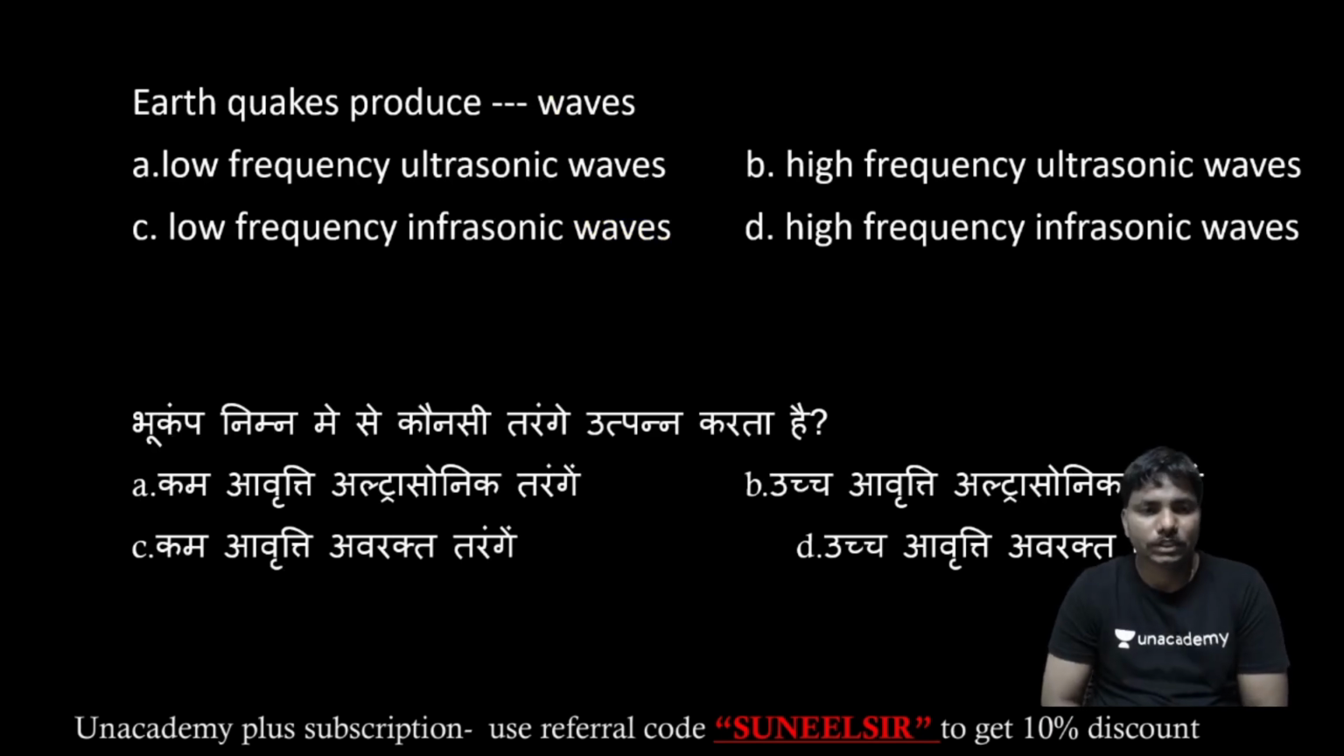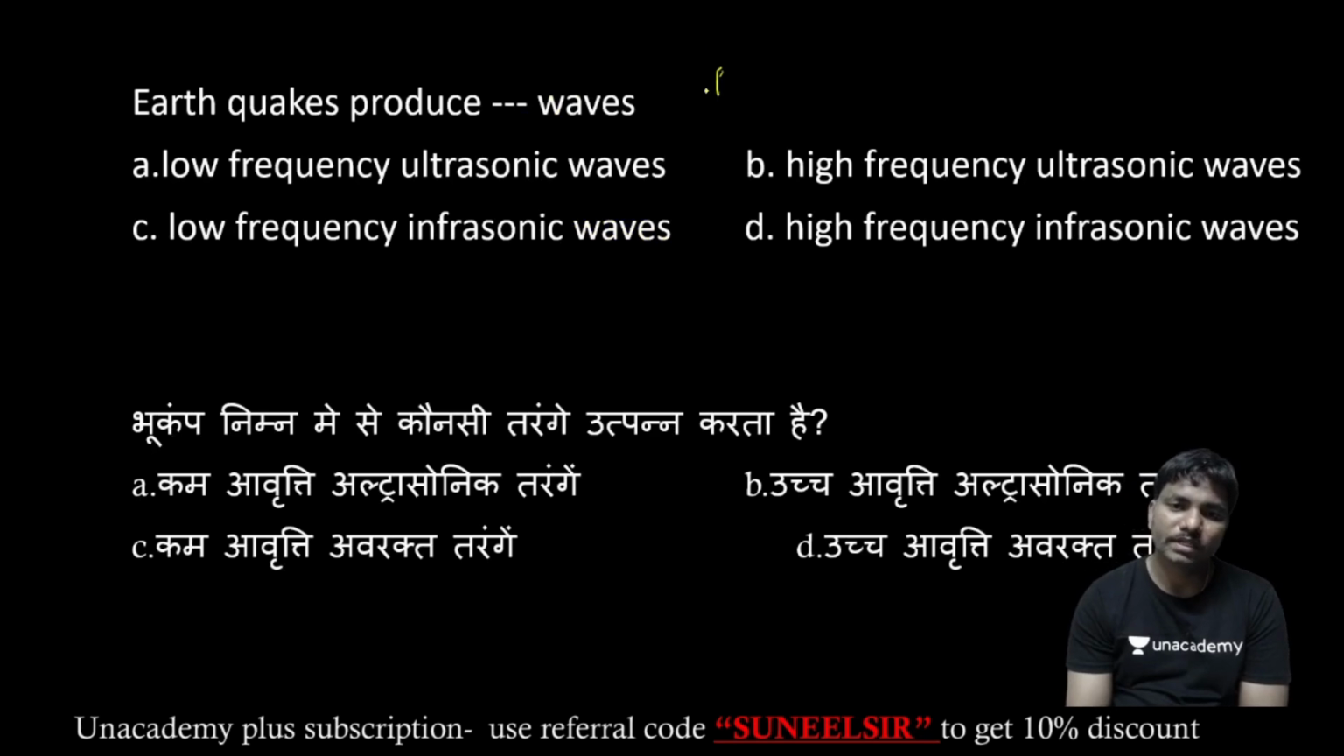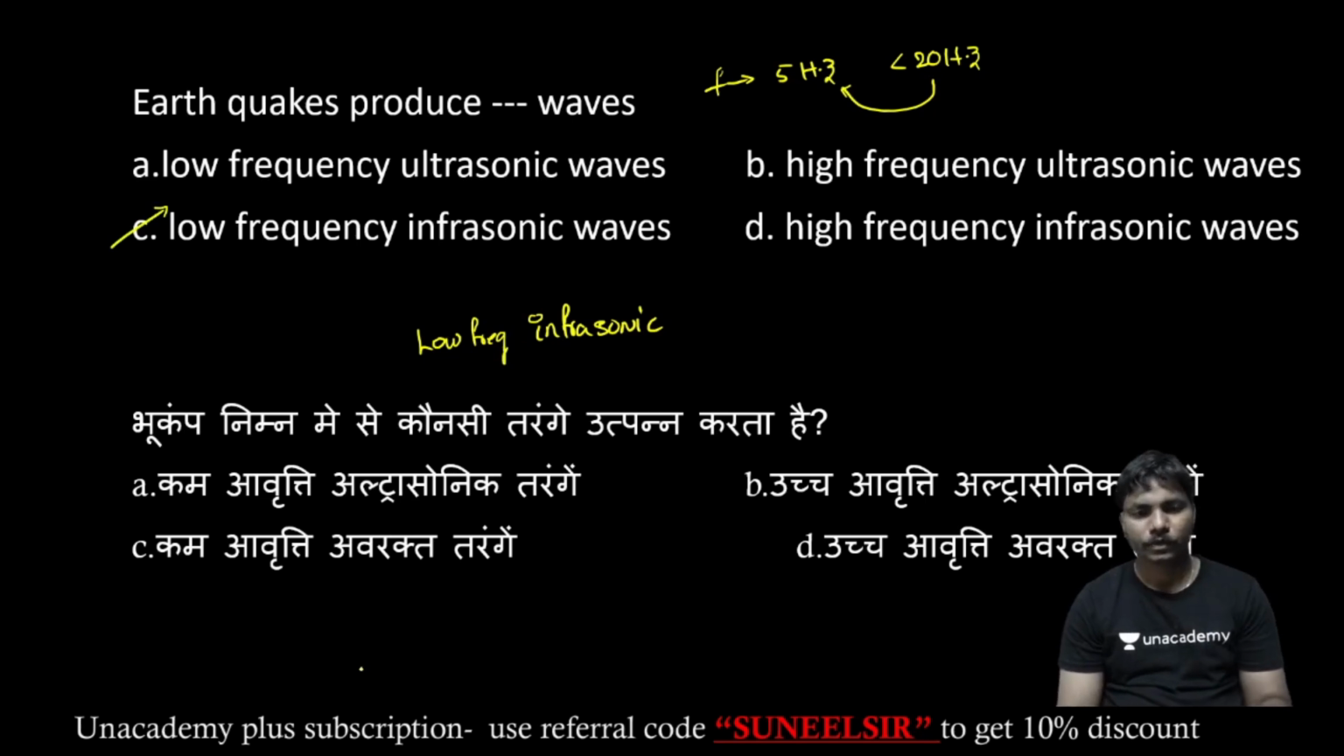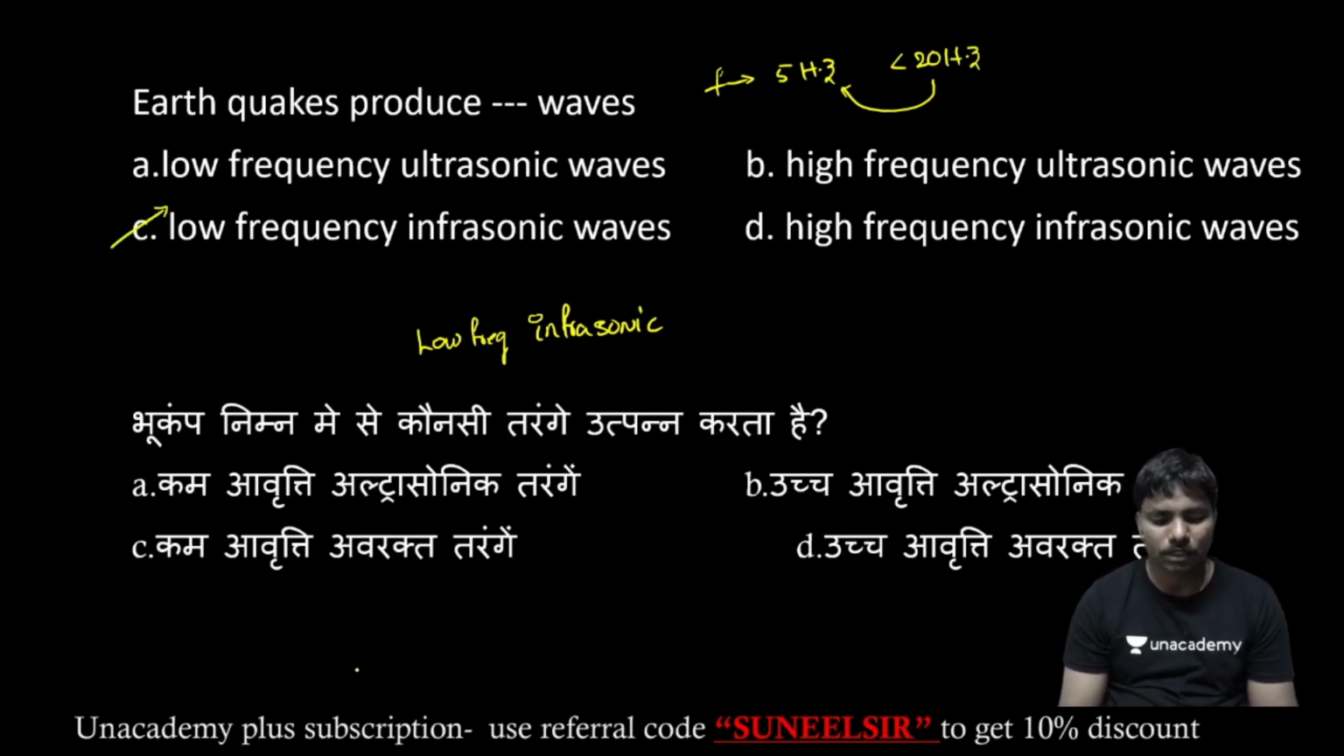Earthquake produces dash waves. In the previous session, I have given that earthquake produces frequency in the order of 5 hertz. So less than 20 hertz means you can say infrasonic. With respect to 20 hertz, 5 hertz is very less, so that's why you can say low frequency infrasonic wave. So the answer is option C. Okay, coming to the next one.